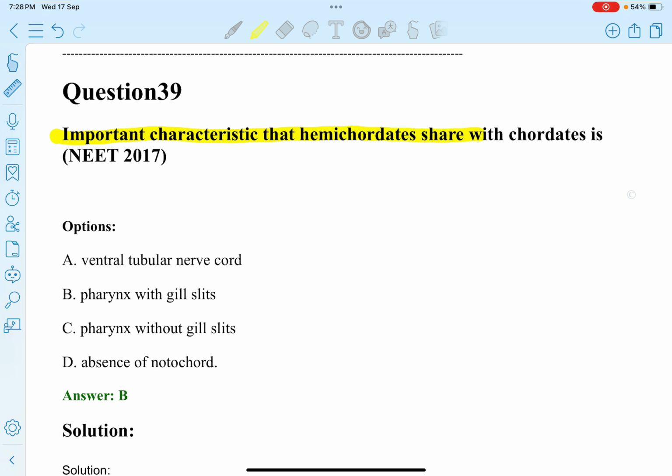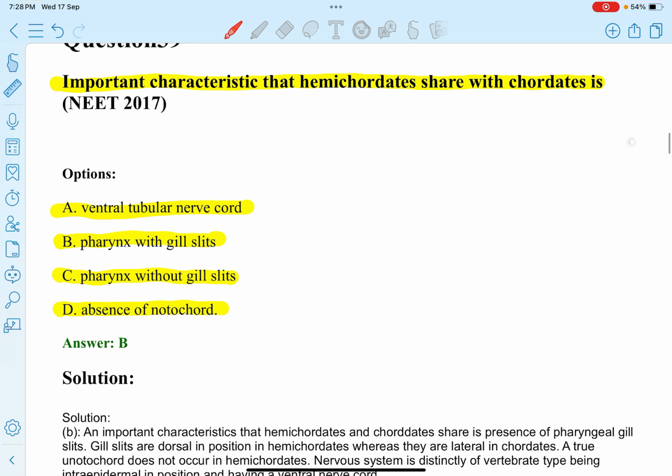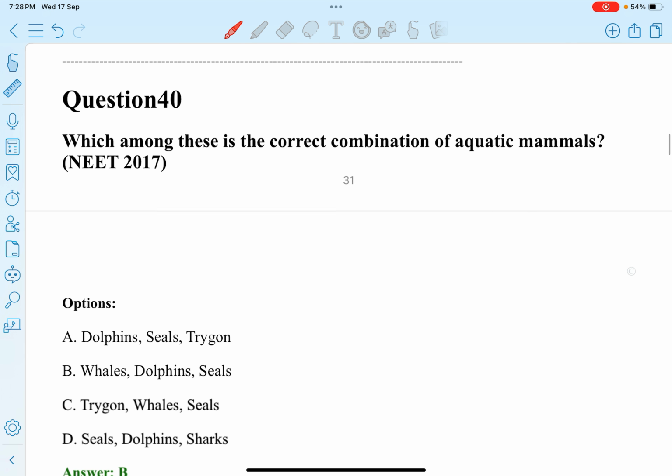Next question. An important characteristic that hemichordates share with chordates is: A. Ventral tubular nerve cord. B. Pharynx with gill slits. C. Pharynx without gill slits. D. Absence of notochord. So, pharynx with gill slits is the characteristic that hemichordates share with chordates.